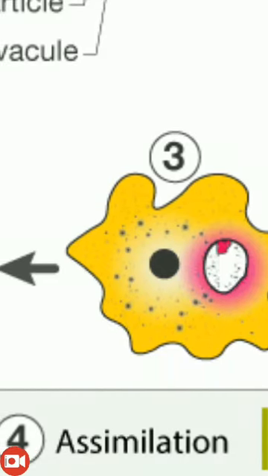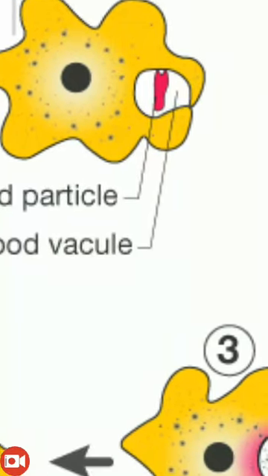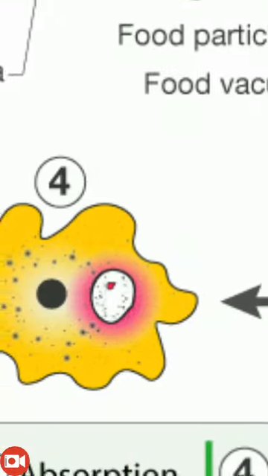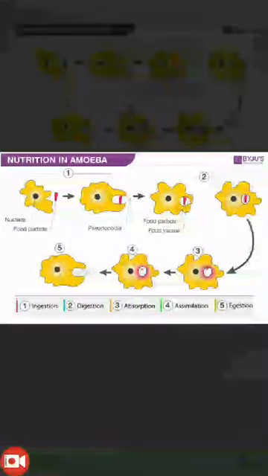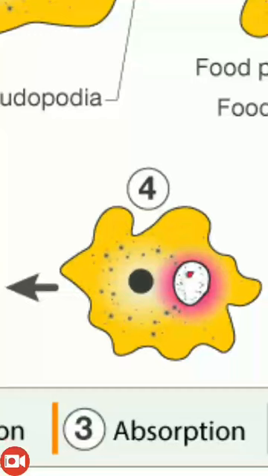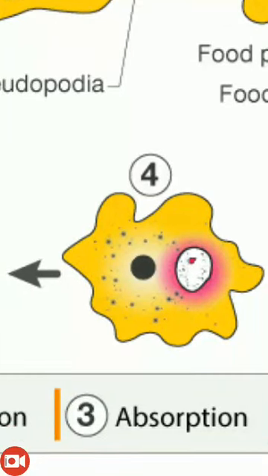Absorption is done. The second step was digestion, and in the third step the food is absorbed in the body. You can see dots in the body of amoeba. The food is absorbed. And in the fourth step, you will see that the absorbed nutrients are utilized to make new things and to provide energy in amoeba. This is assimilation.